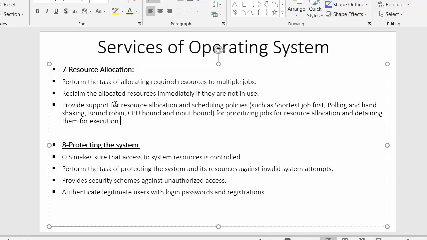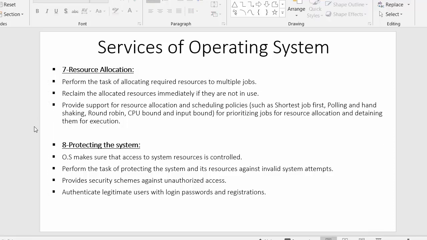We will end our video here, and I hope you have understood each and every point of this discussion. And for the past 4 videos we were discussing various services of operating system. I hope all of you have understood each and every service of operating system which we have discussed in these last 4 videos.